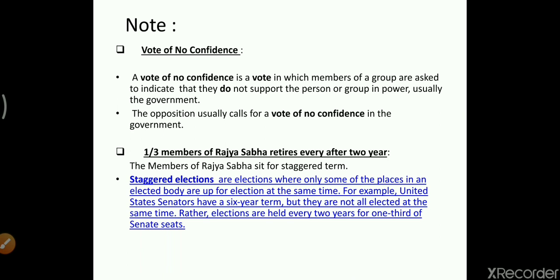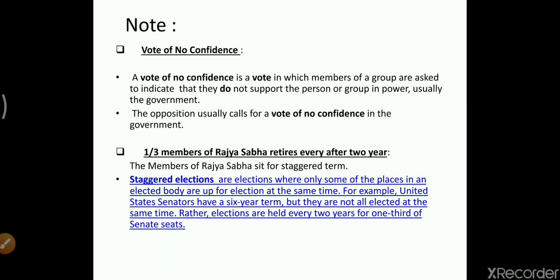So if the members of the parliament propose that they are not supporting or that the government is not able to rule properly, and they pass a vote of no confidence against the ruling government, in such a case the ruling government has to resign. So BJP would have to resign if the people of the parliament have no confidence left in the ruling party.